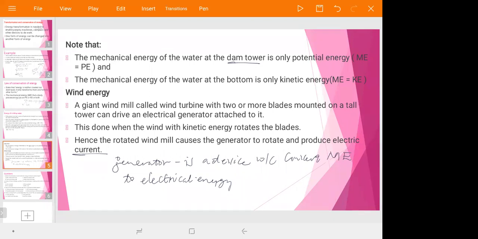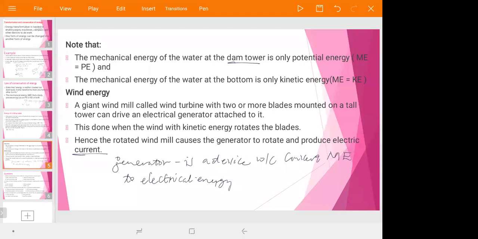Therefore, in our concept today, you must know the concept of transformation and the conservation of energy, how it can be converted from one form to another, and the laws of conservation of energy, energy of falling water, and wind energy. If you understand some concepts from this, you can understand the conservation and transformation of energy.